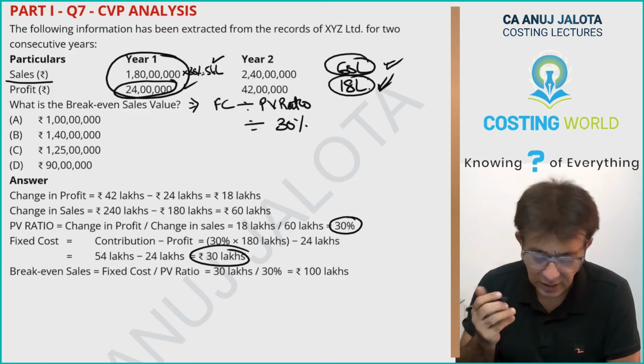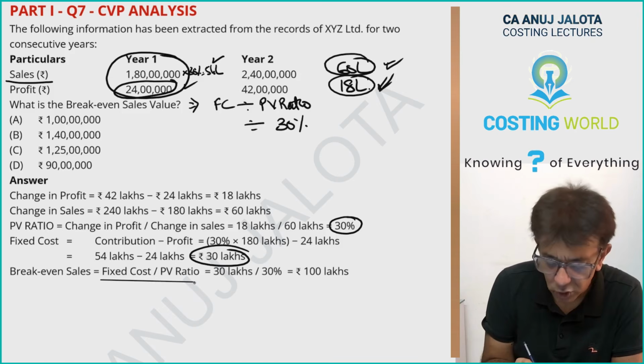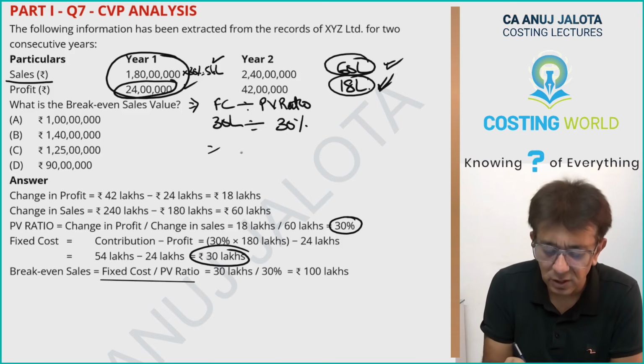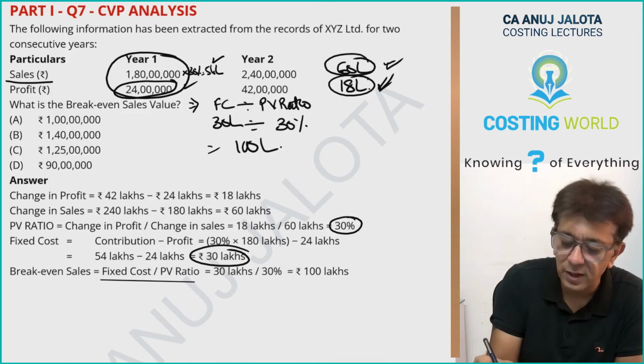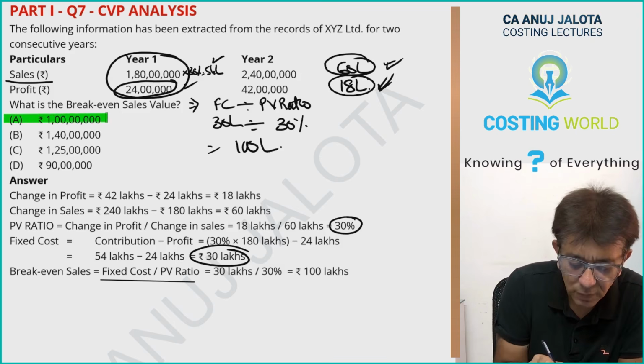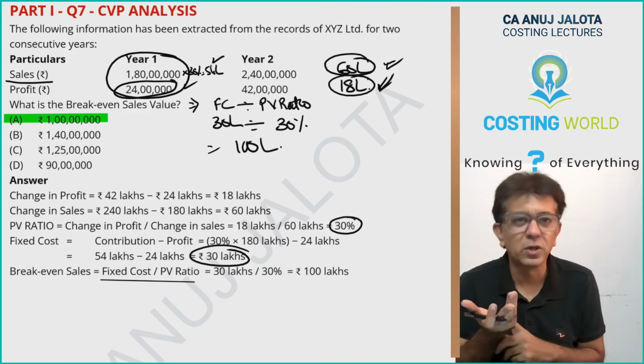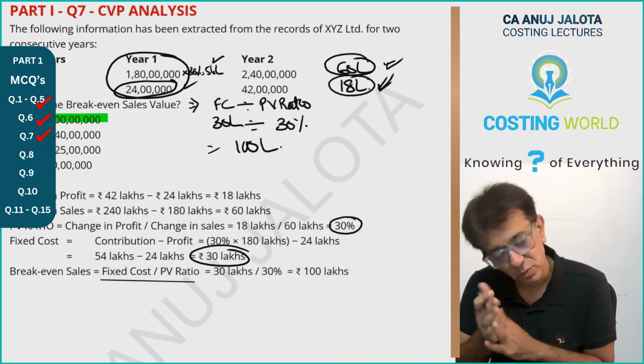Finally, break-even sales is fixed cost divided by PV ratio. Fixed cost is 30 lakhs divided by your PV ratio, that's 30%. So this figure should be 100 lakhs. So the answer should be 100 lakhs over here. That should be your answer. That's it. You must have got it correct. All done.